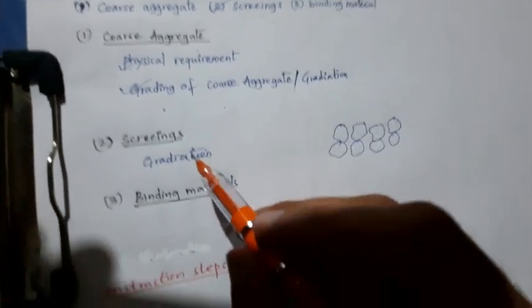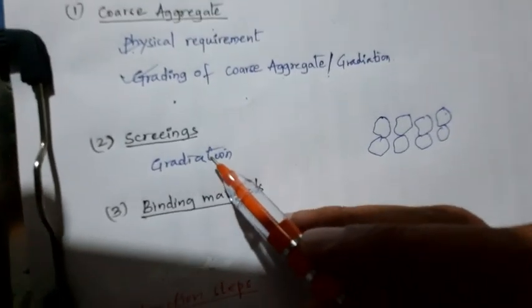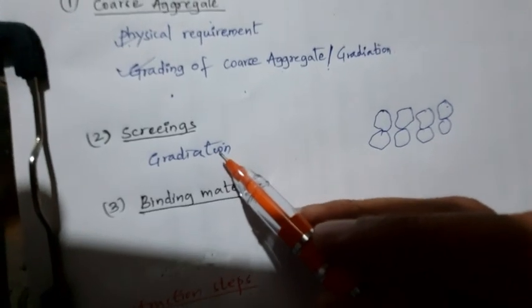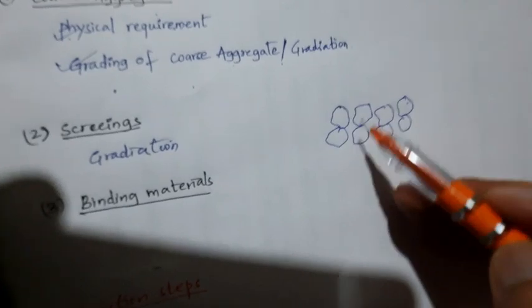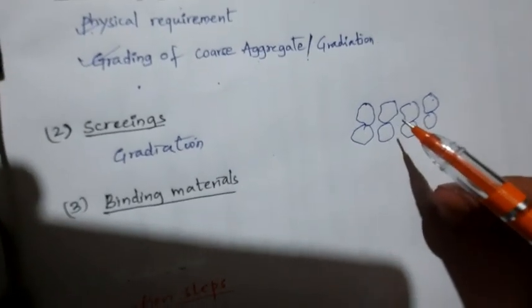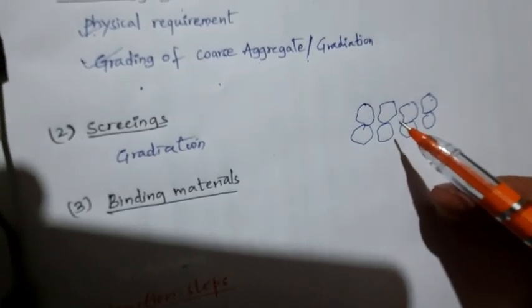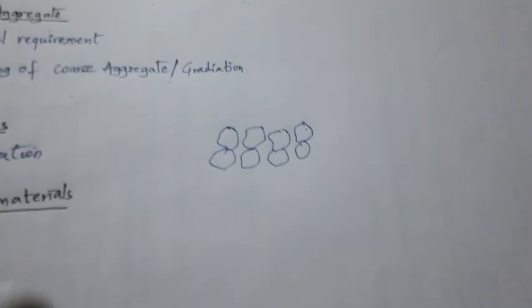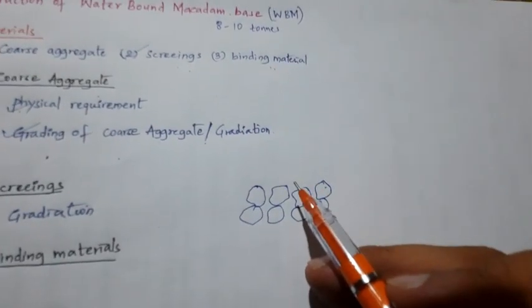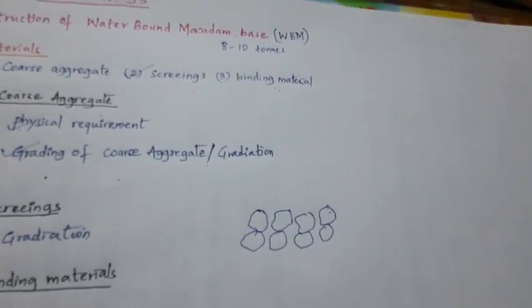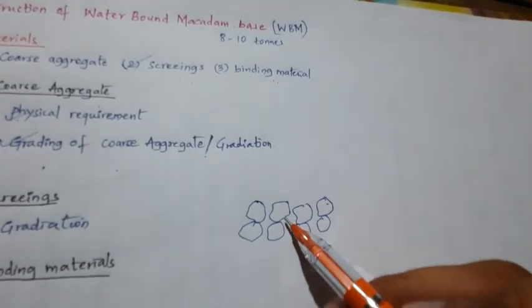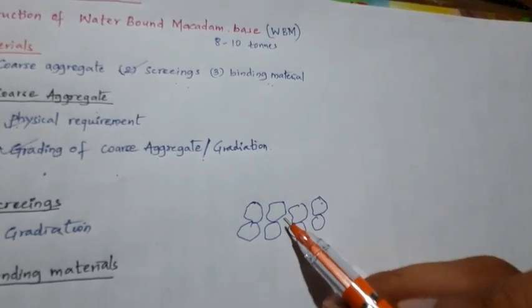So why are the screenings required? The screenings are used to fill up the voids in the compacted layer of the coarse aggregate. This is the compacted layer of the coarse aggregate. In that you are going to use a screening. Here, the screening consists of the same material as the coarse aggregates, but of a smaller size.